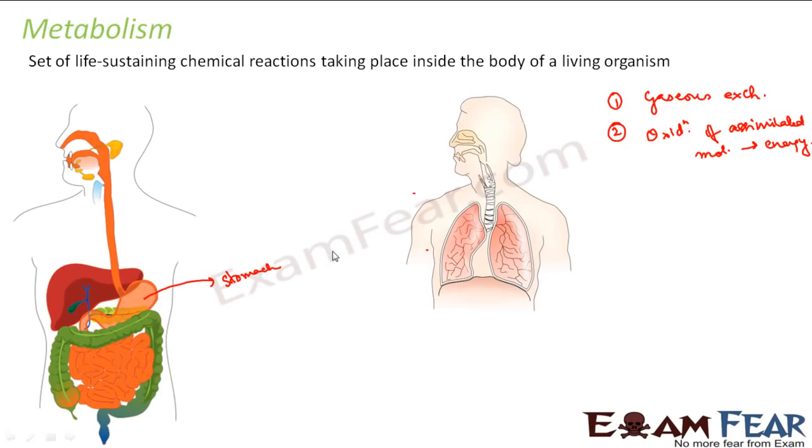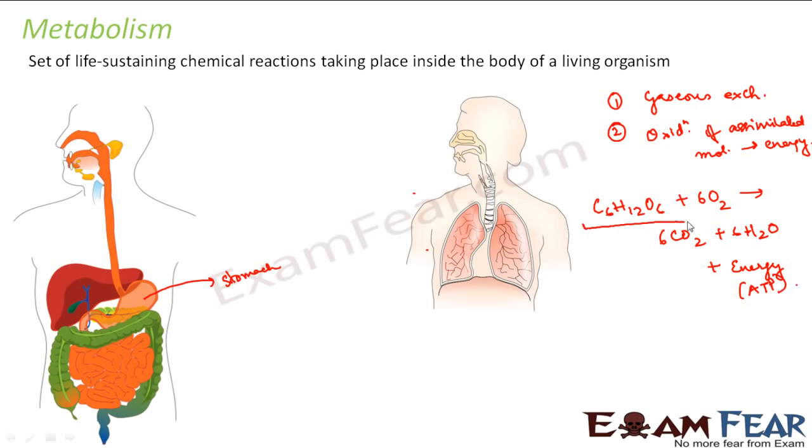I'm not getting into the detail of all those things, but what I'm trying to say is that even during these processes, there are a set of chemical reactions which happen inside our body. So if you look at the overall equation for respiration, it is something like this. Glucose is oxidized to give carbon dioxide, water and energy in the form of ATP molecules.